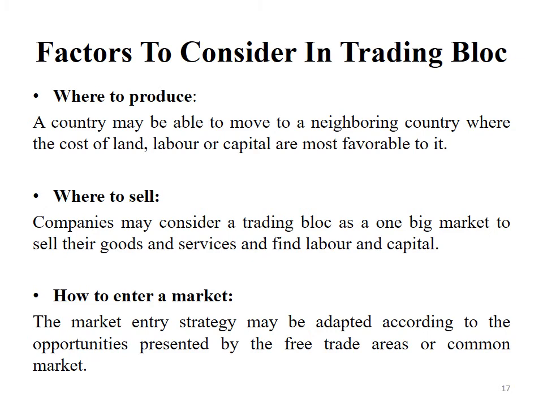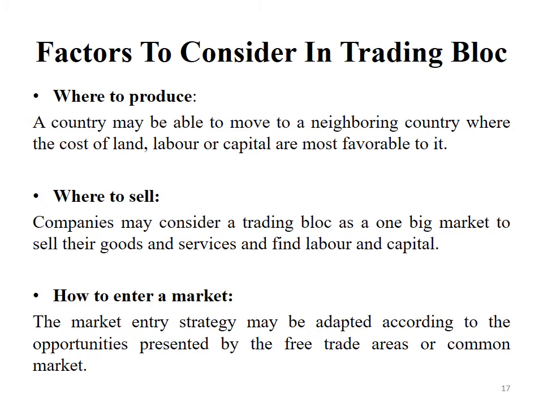They can move among the member countries. They can find a place which has cheap labor, low cost of land, or more capital and technology. So they can find the most favorable, most profitable, most efficient place to start their business activities.